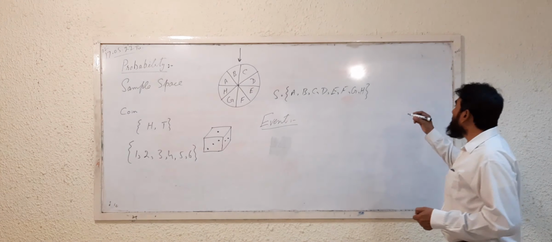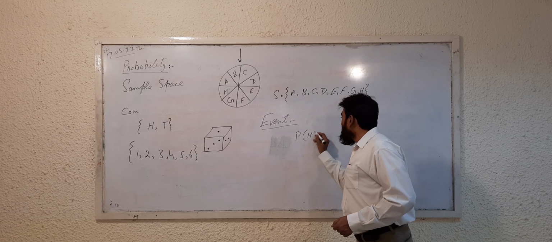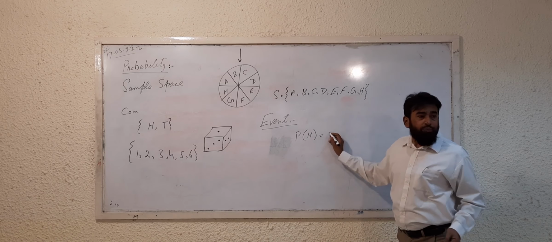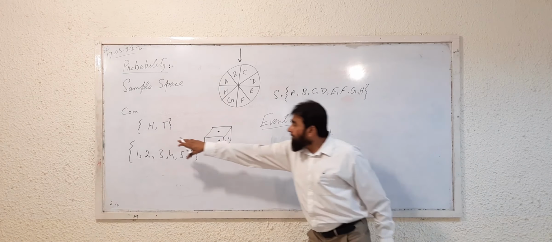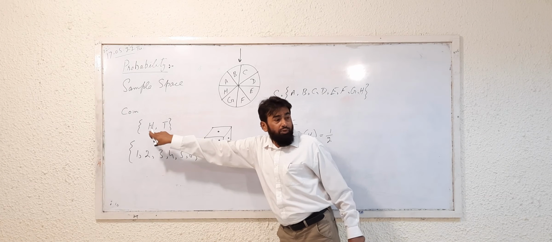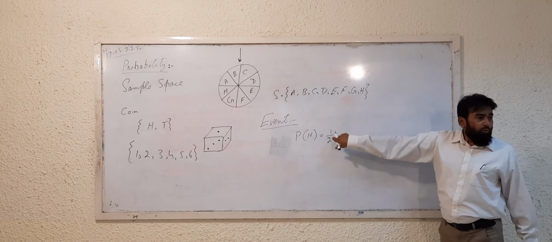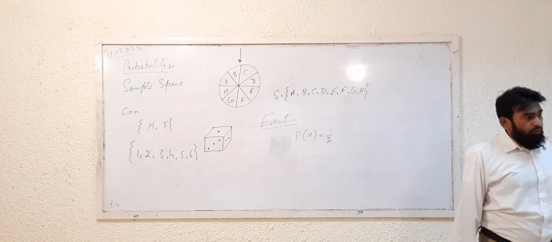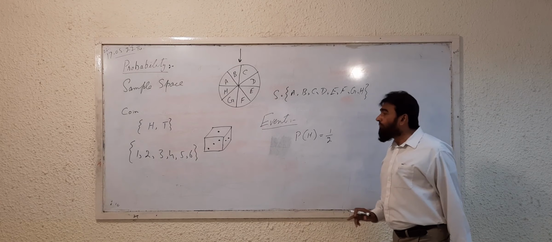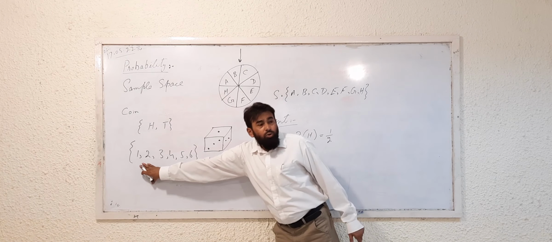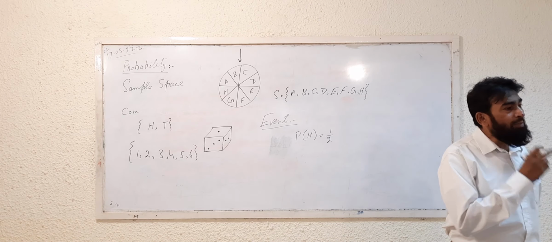So we will have to see whether head or tail will come. You are going to find out the probability of head, which is equal to how much? 1 over 2, because the total number of possible outcomes is 2. So whether head or tail comes, 1 over 2, 1 out of 2. In the same way, for another example of an event, if you are rolling a die, you are going to find out whether a prime number comes.